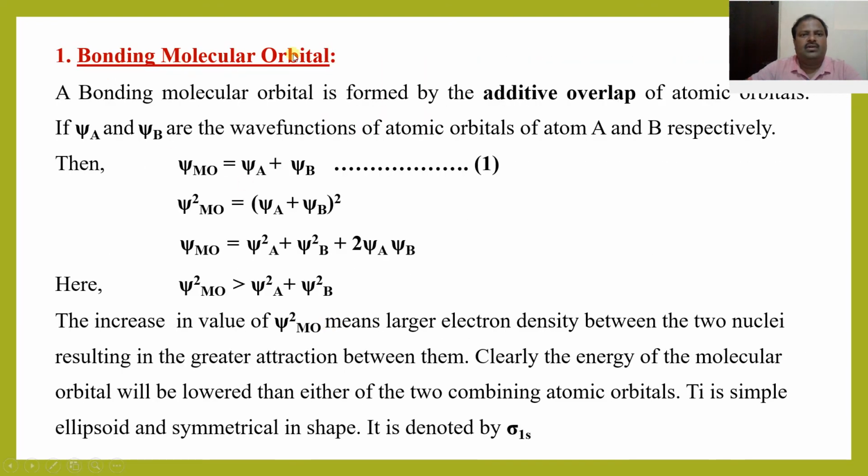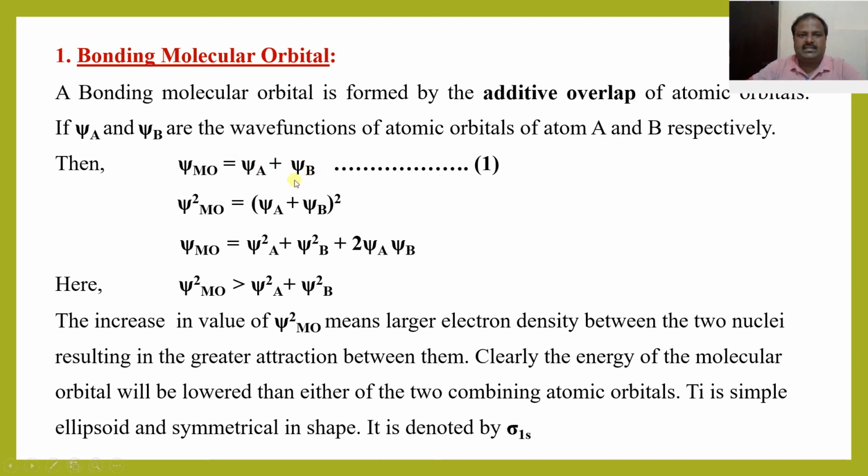So, bonding molecular orbital. A bonding molecular orbital is formed by the additive overlap of atomic orbitals. If psi A and psi B are the wave functions of atomic orbitals of atom A and B respectively, then psi MO, that is molecular orbital, is equal to psi A plus psi B, because bonding molecular orbital is additive overlap.